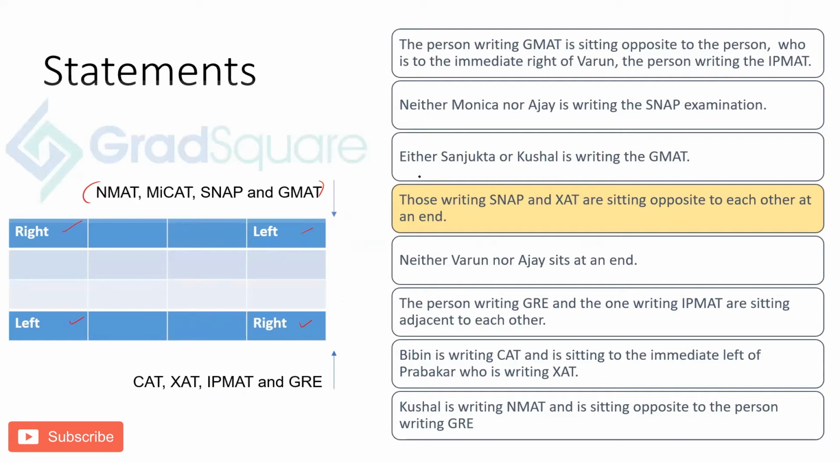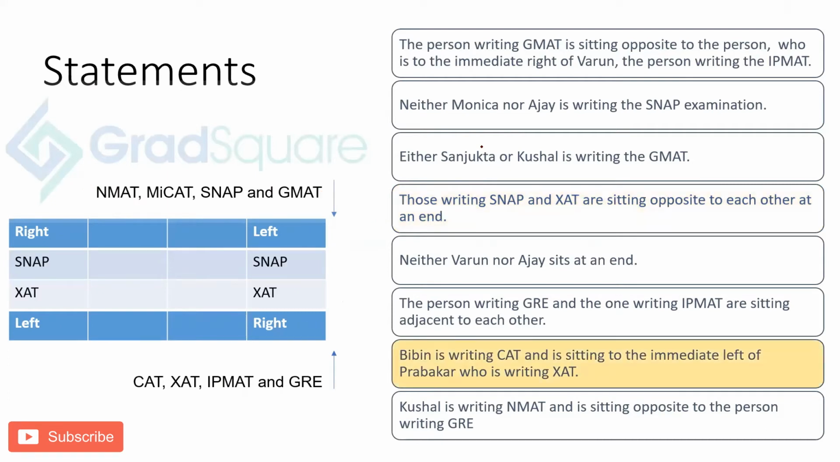Now let's start with the statements. One of the statements that I'll pick up to start off this question is this one, because it says those writing SNAP and XAT are sitting opposite to each other at an end. If I do that, these are the two possibilities which exist.